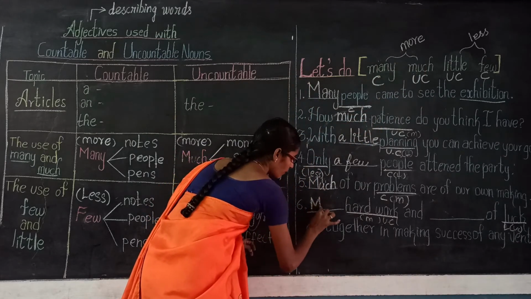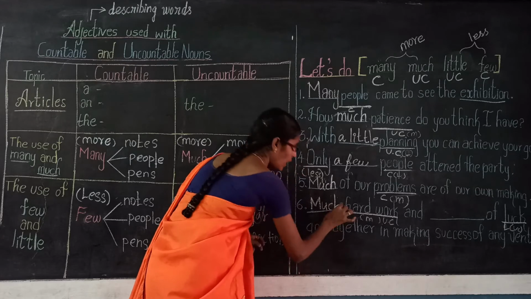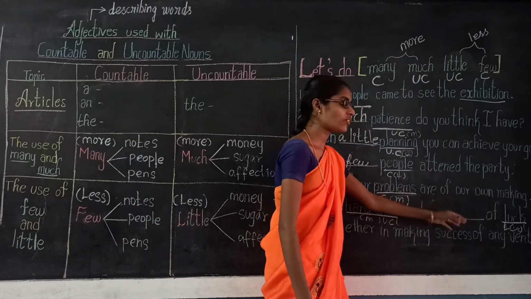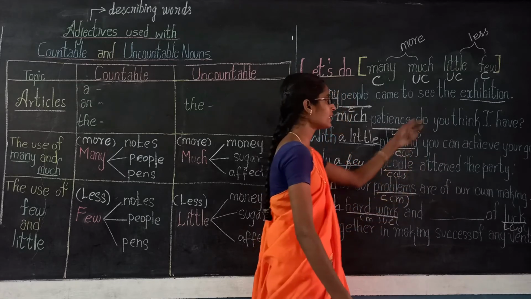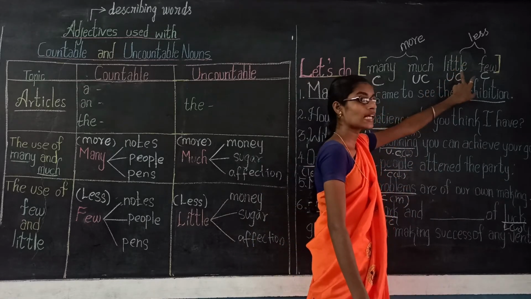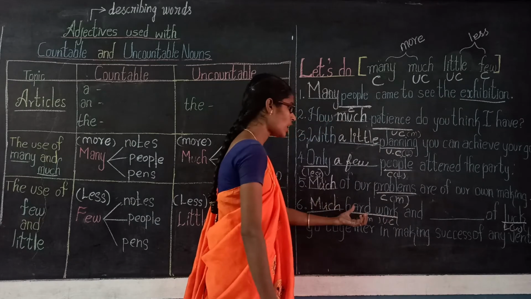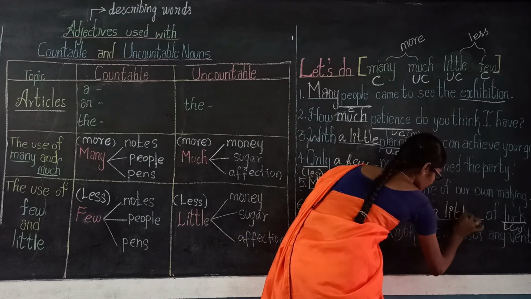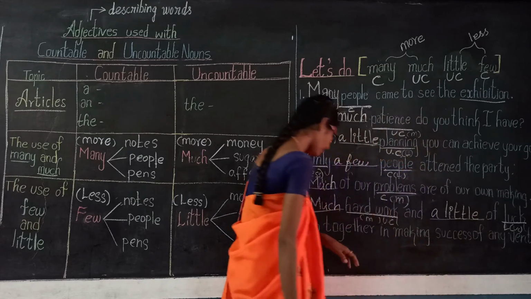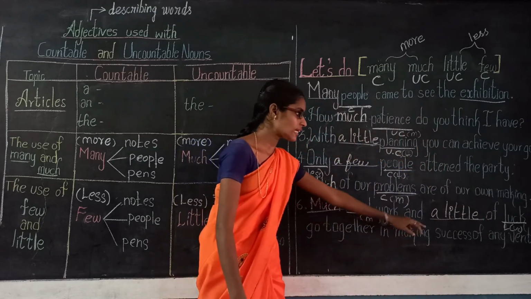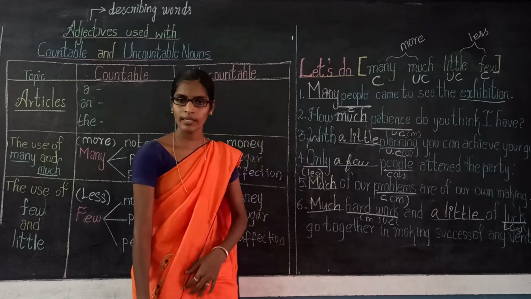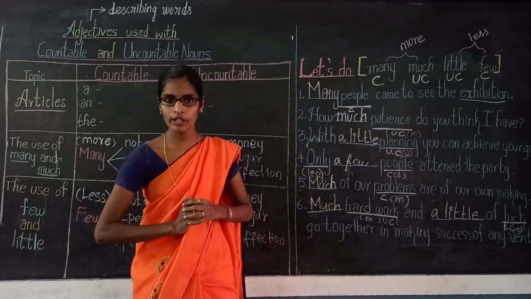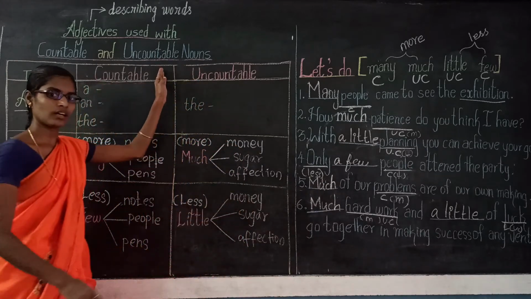So, much hard work and a little of luck. Less possibility uncountable is little. So, much hard work and a little of luck go together in making success of any venture. I hope these examples will be very helpful for you to know about this topic.